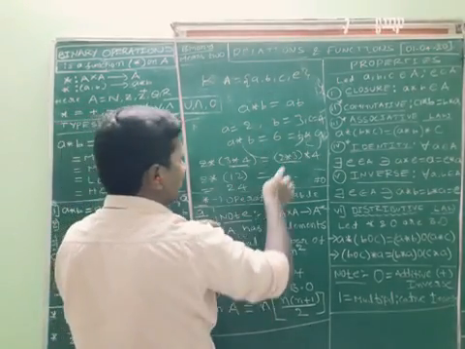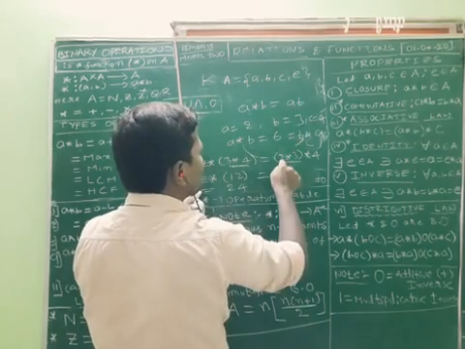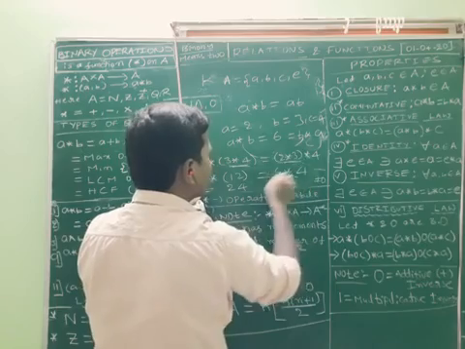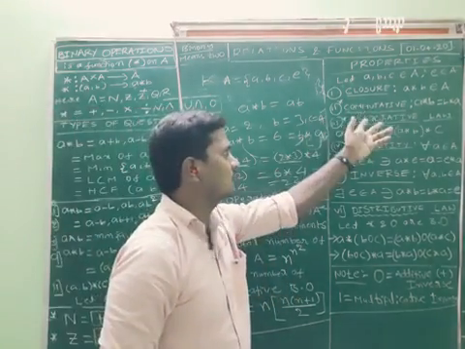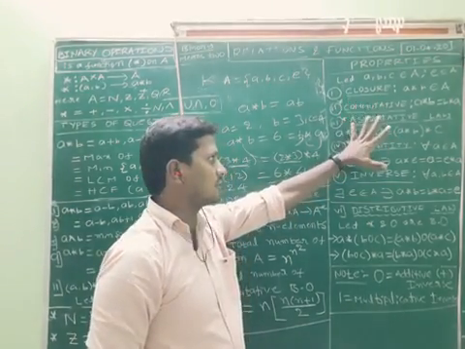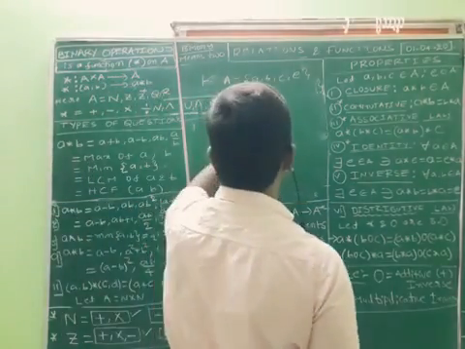Let us see the RHS value. 2 into 3. A star B is AB, so 2 star 3 is 2 into 3, that is 6. Then 6 star 4 is 24. LHS equals RHS. It is commutative, and associative also. It is associative also. Very important. Concentrate. So like that, these are the commutative and associative properties.